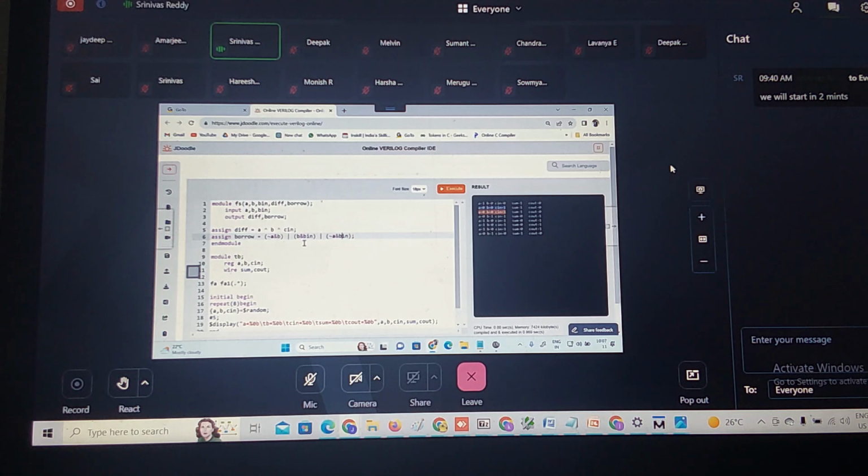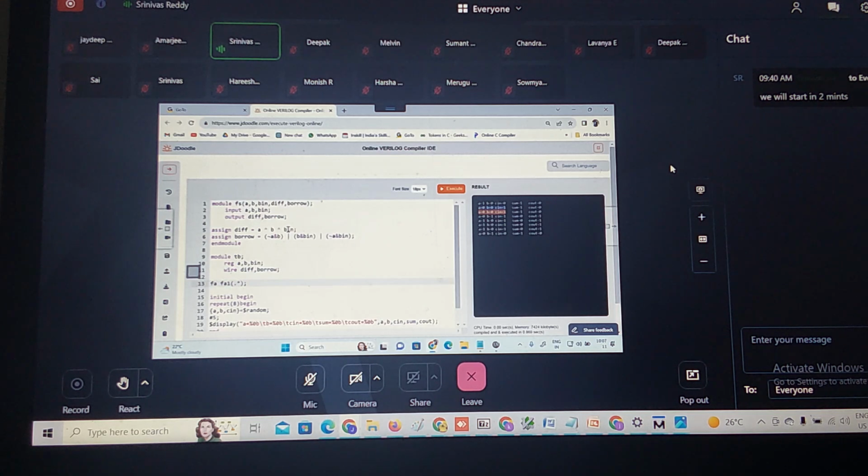Difference? Okay, you're talking about this one. This is B in. Okay. Here, this is B. This is nothing but difference. This is borrow. I can use the same test bench.